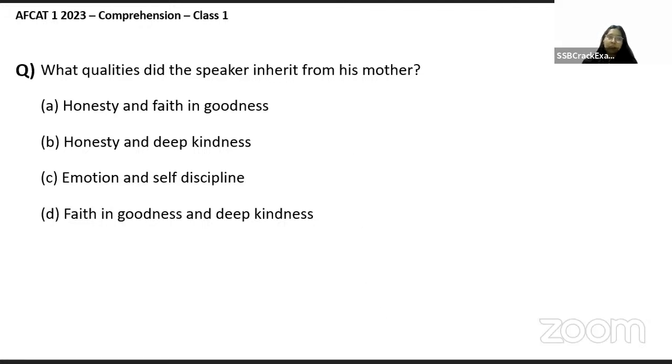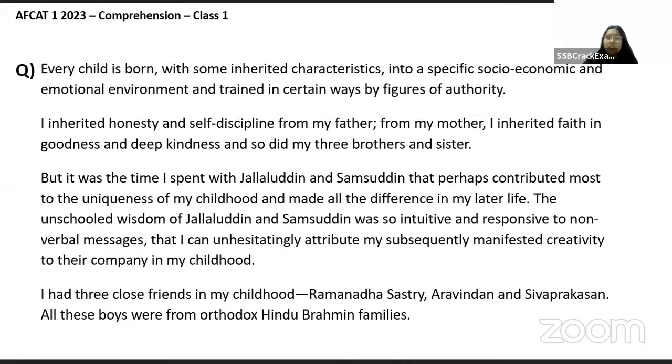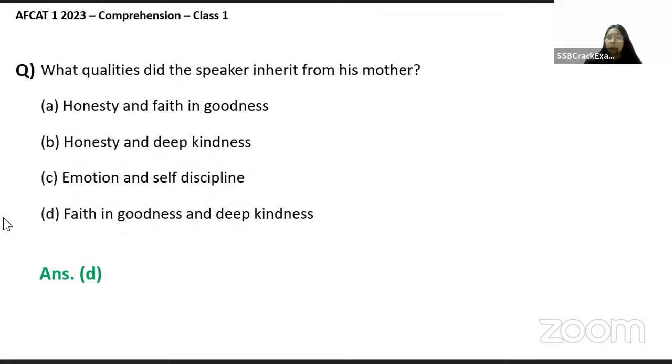Okay, so basically when I read the paragraph, it has been mentioned I inherited honesty and self-discipline from my father because as we grow up, we actually inherit a lot of qualities from our parents because we see examples in proximity, our parents, right? So we learn a lot of things from them. So from mother, this child inherited faith in goodness and deep kindness. So did the brothers and sisters. Right, so D would be the answer. Faith in goodness and deep kindness. Very good. Next.